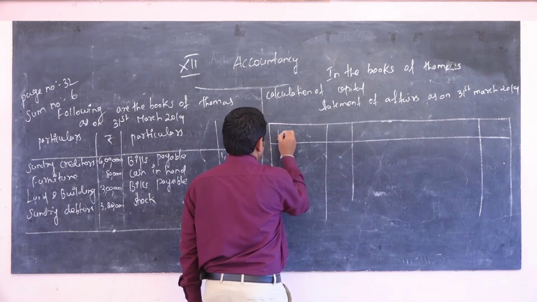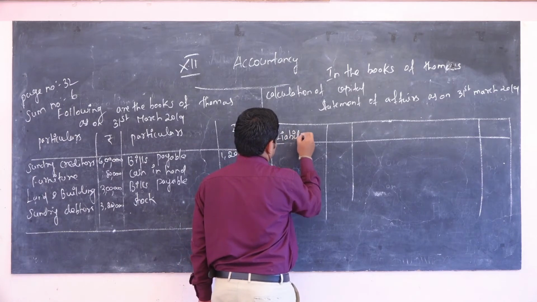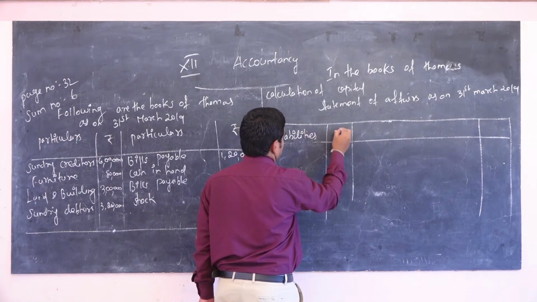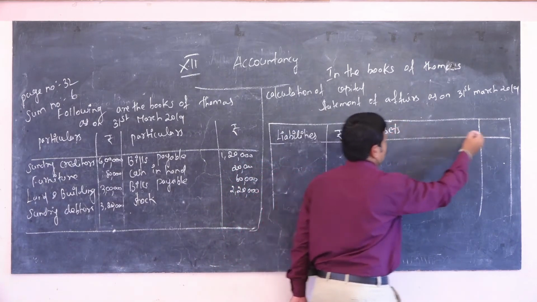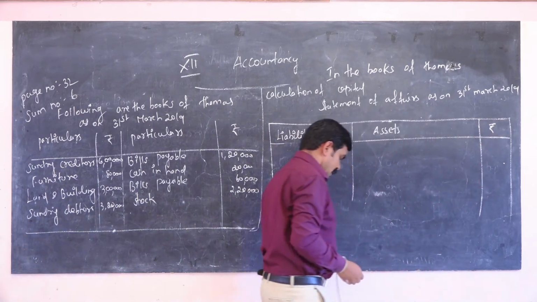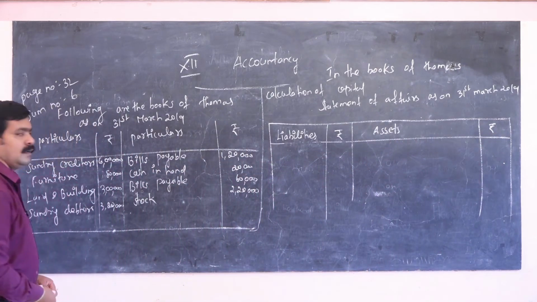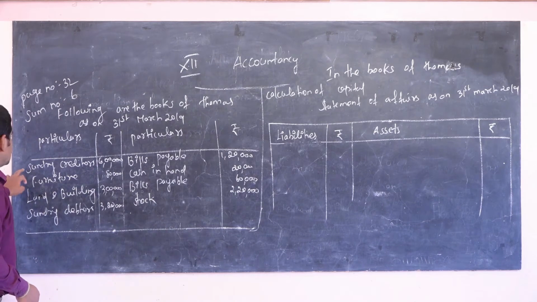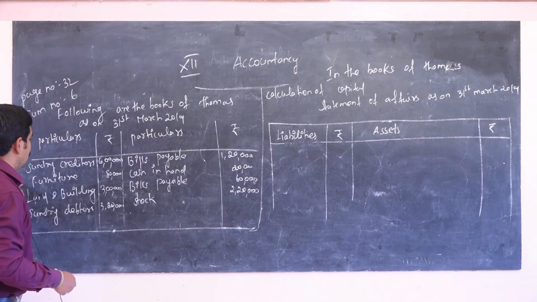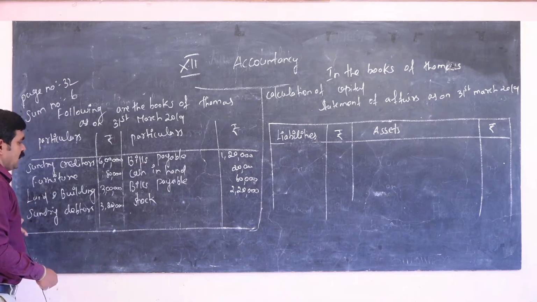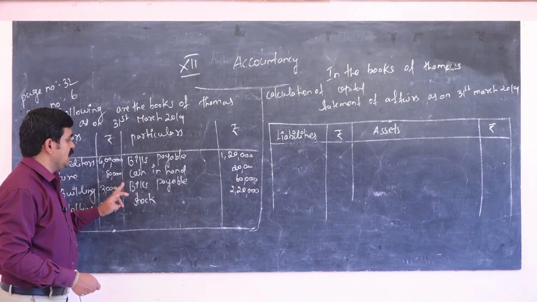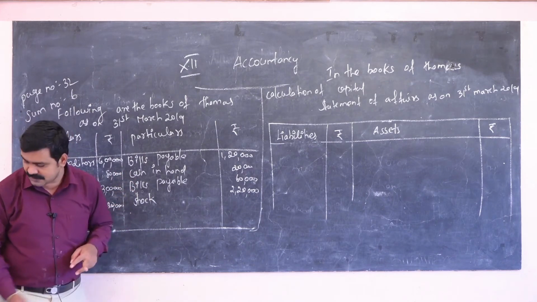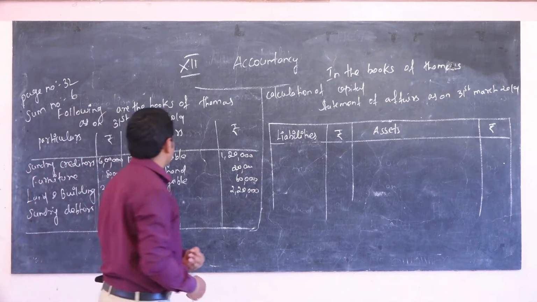Liabilities, rupees; assets, rupees. Here, sundry creditors is given 6 lakh, furniture 80,000, land and building 3 lakh, sundry debtors 3 lakh 20,000, bills payable 1 lakh 20,000, cash in hand 20,000, bills receivable 60,000, stock 2 lakh 20,000. So this information is given.